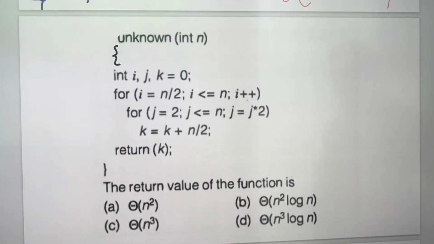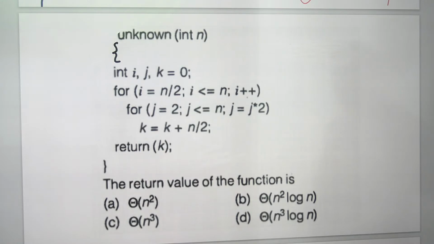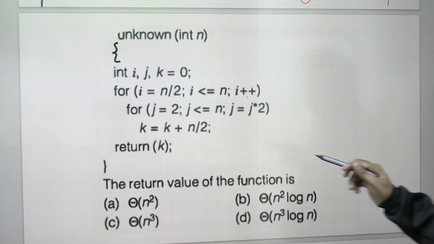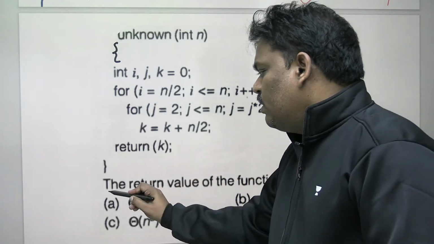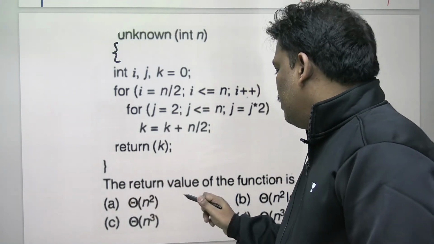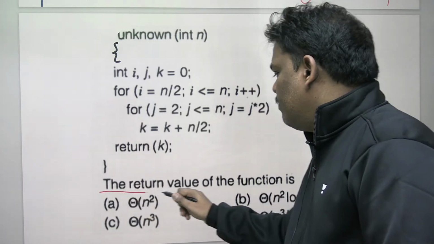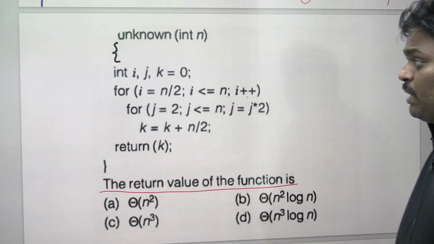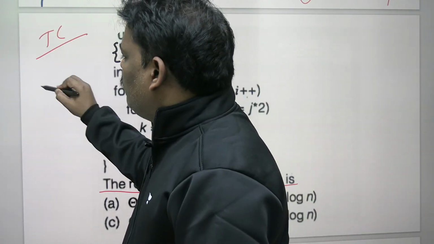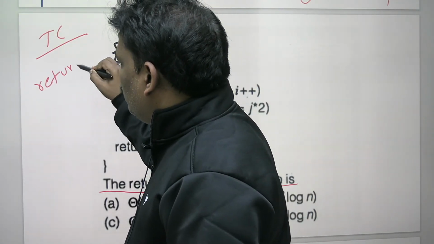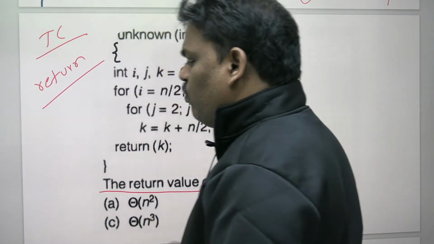Can you help me now? This program is not asking for time complexity. It is asking for the return value of the function. But I want two things: I want time complexity also, and I want return value also.